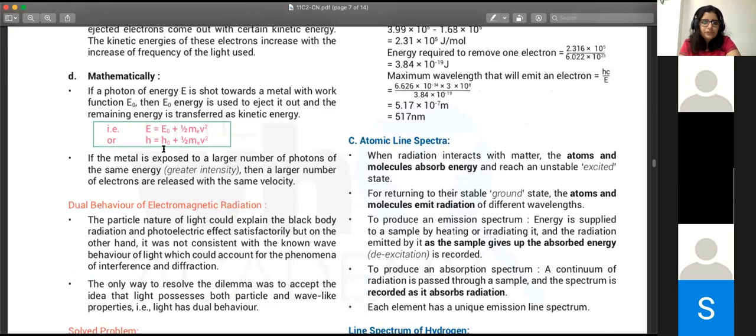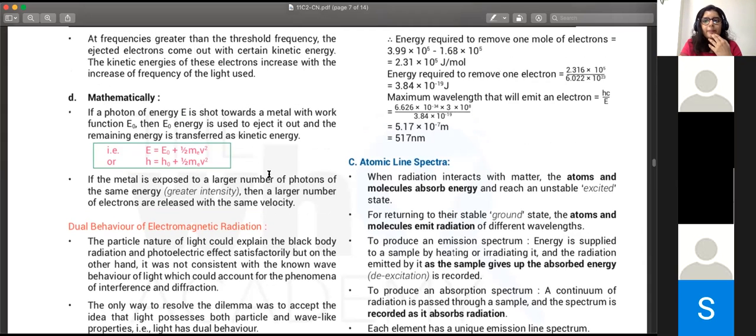Yeah. So if the metal is exposed to a larger number of photons, then a larger number of electrons are released. And if you are literally increasing the energy of the photon itself, so instead of red light, if you are beaming purple, violet light over it, then the number of electrons is not going to change. The same number of electrons just come out faster.